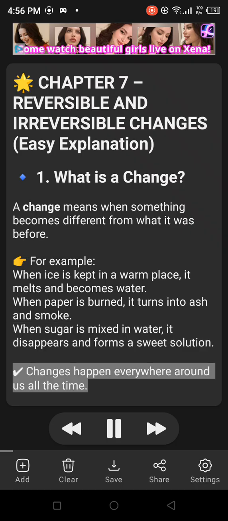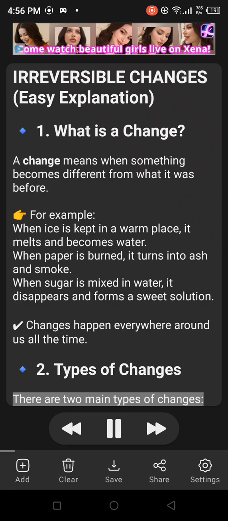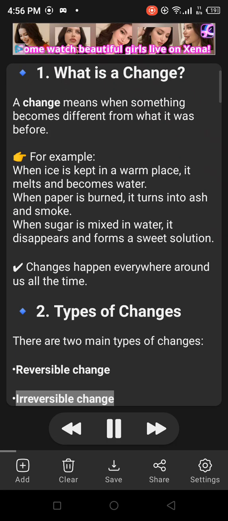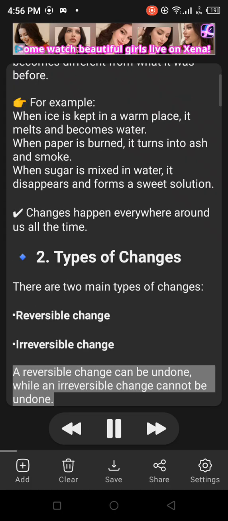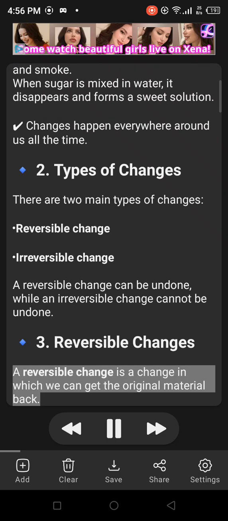Changes happen everywhere around us all the time. 2. Types of changes. There are two main types of changes. Reversible change. Irreversible change. A reversible change can be undone, while an irreversible change cannot be undone. 3. Reversible changes. A reversible change is a change in which we can get the original material back.